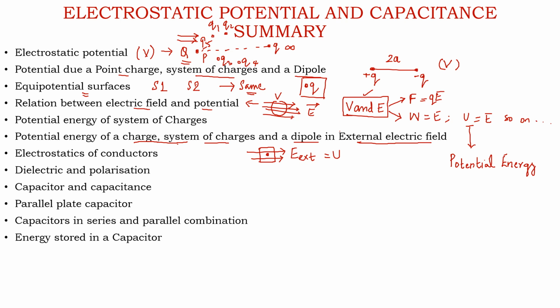Then we read the various electrostatic properties of conductors. In these electrostatic properties of conductors, we read a set of 6 properties, which when we go to the next page, we will summarize and recall all. Then we read about dielectrics and their polarization. First we read what is a dielectric, and then we understood how these dielectrics are polarized.